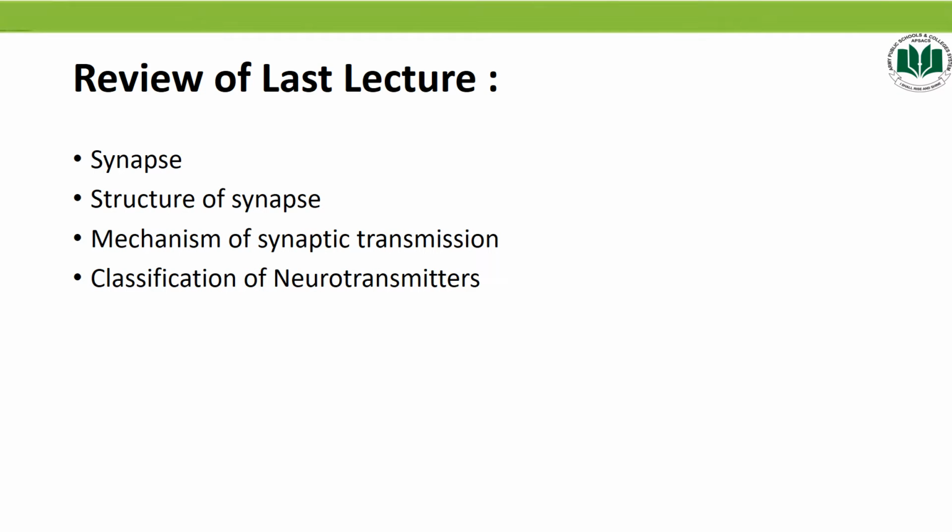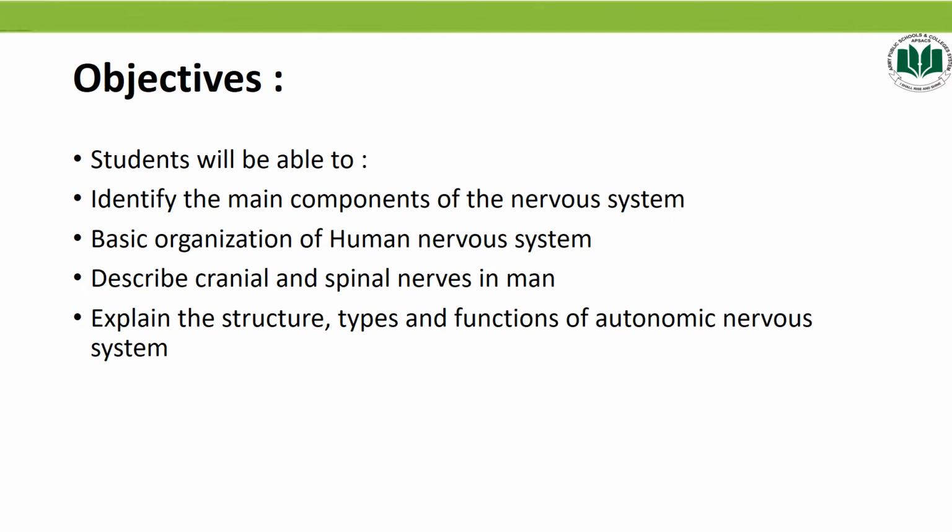First of all, I will give you the review of the previous lesson, that is synapse, structure of synapse, mechanisms of synaptic transmissions, and classification of neurotransmitters. After completing this lesson, you will be able to identify the main components of the nervous system, basic organization of human nervous system, describe cranial and spinal nerves in men, and explain the structure, types, and functions of autonomic nervous system.